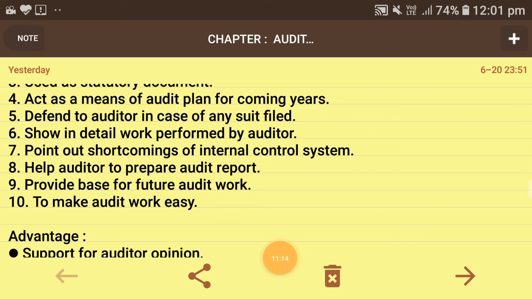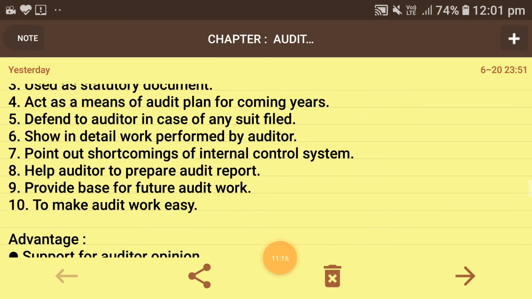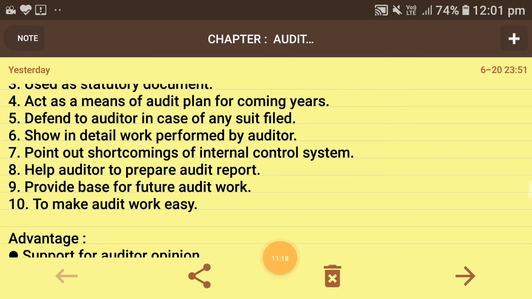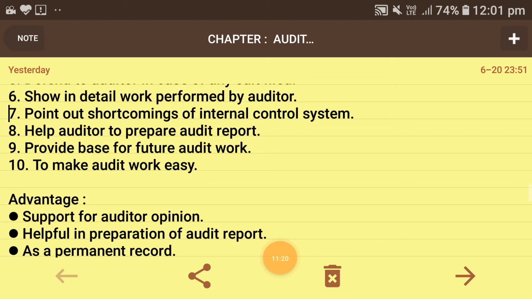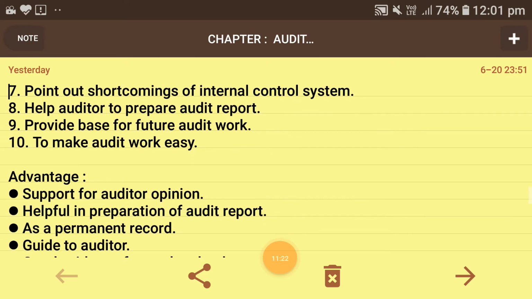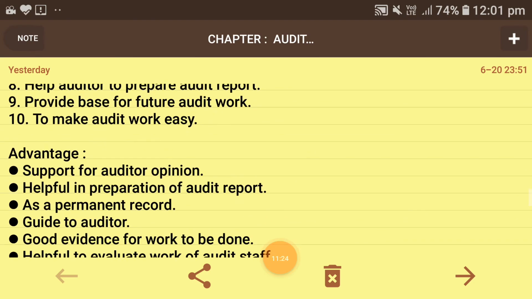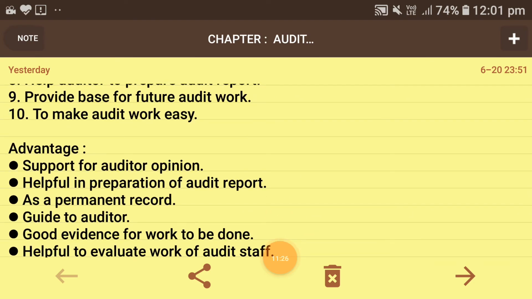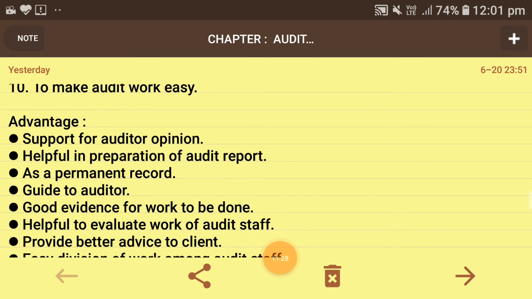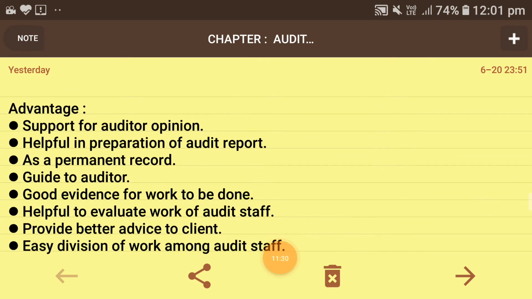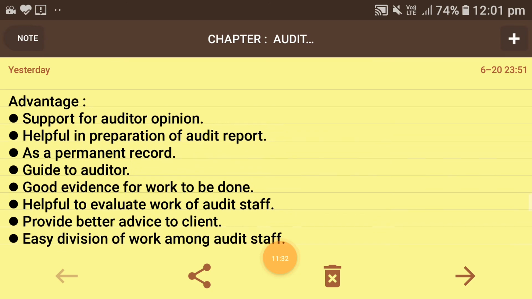Now I'm going to talk about its advantages. What sort of advantages are involved in audit working paper? It acts as a support for the auditor's opinion, is helpful in preparation of the audit report, and acts as a permanent record. It acts as a guide to the auditor. It is good evidence for work to be done.